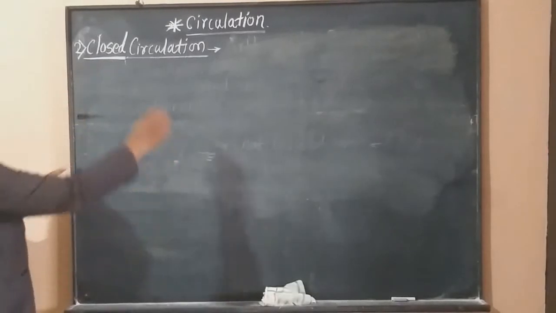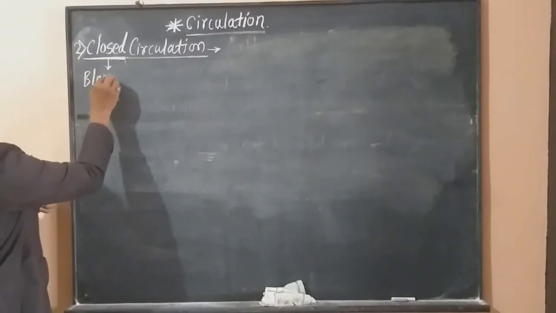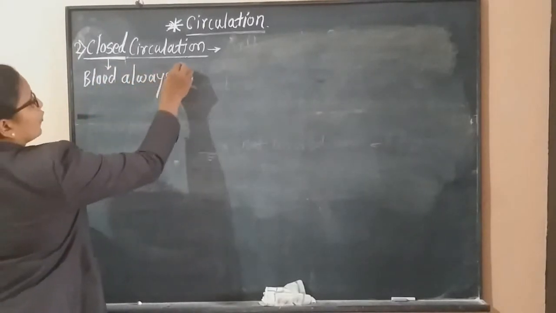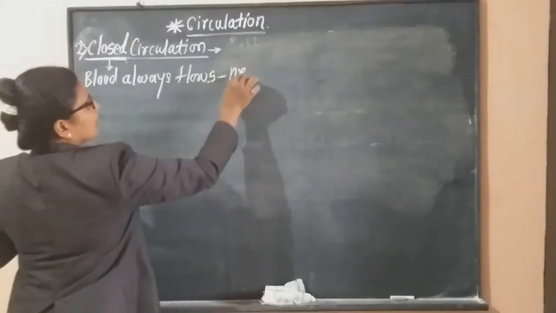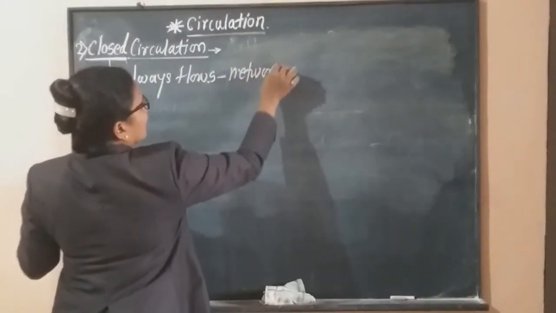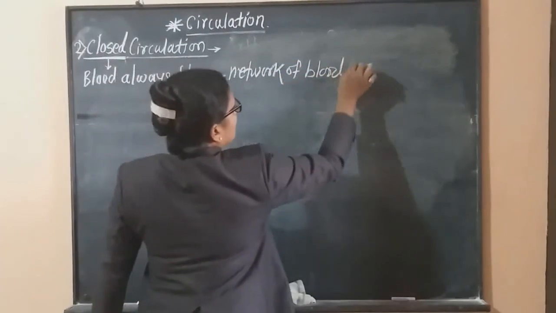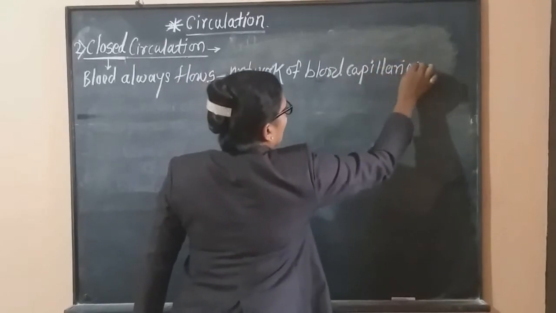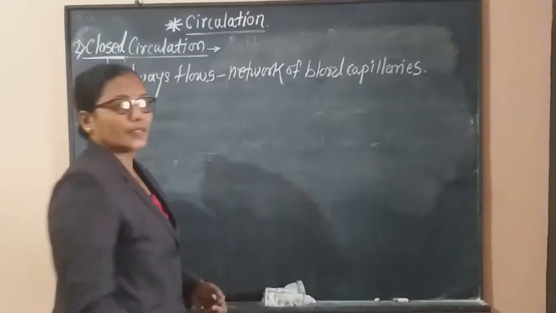The word closed itself indicates that the blood always flows through a network of blood capillaries.